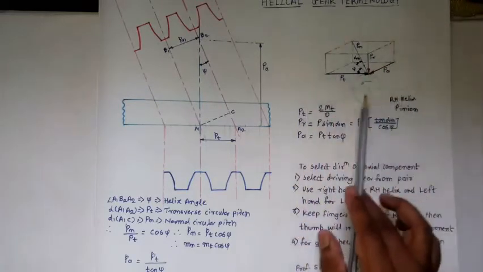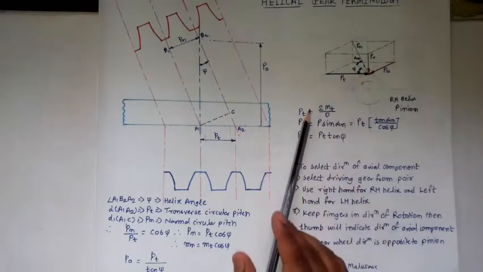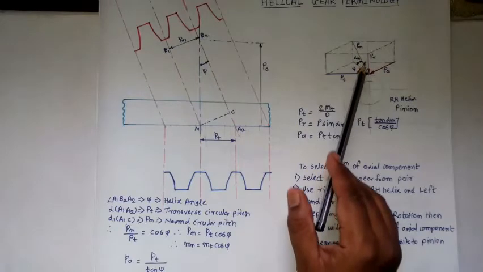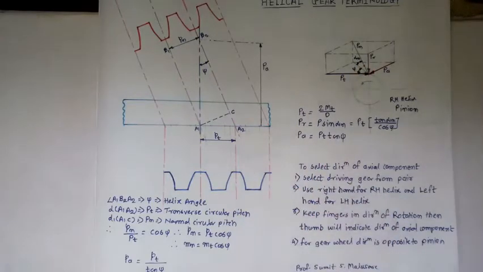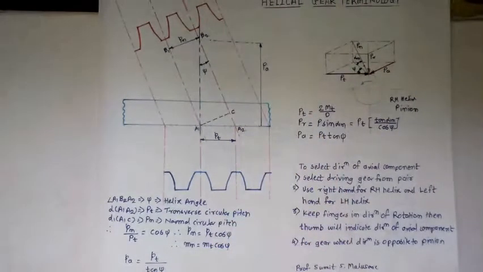Now if I complete the geometry, this angle is psi, the helix angle, and this angle is alpha, the normal pressure angle, and Pn is the total normal force acting on the helical gear as shown in the figure. So likewise we can find the direction of the forces and the relation between the forces.